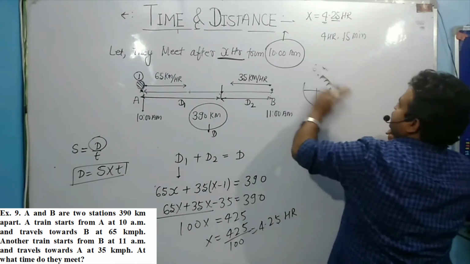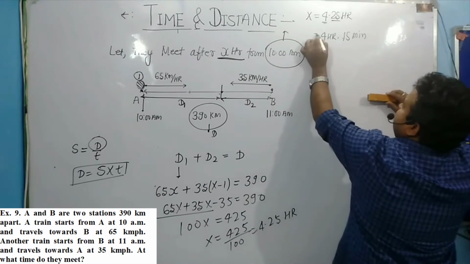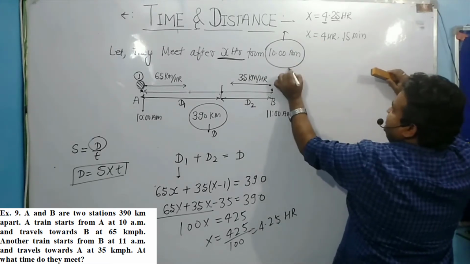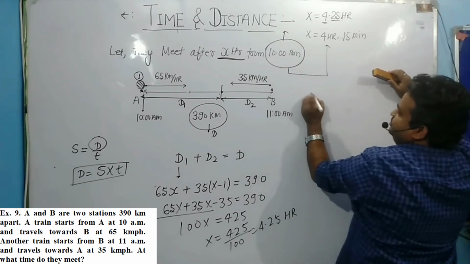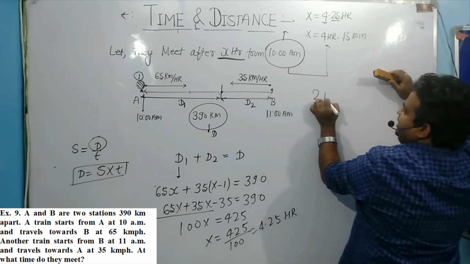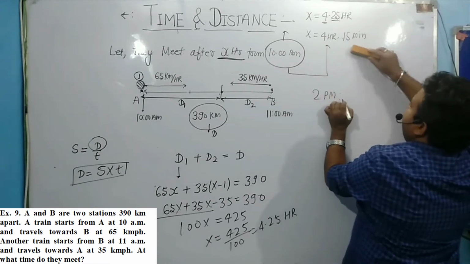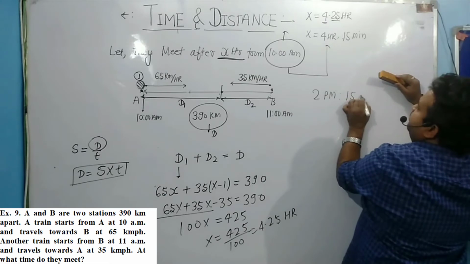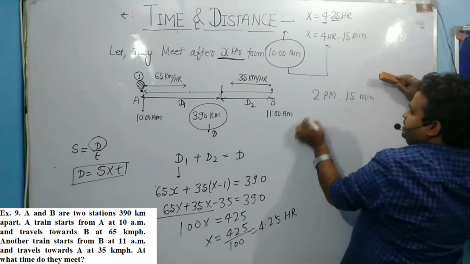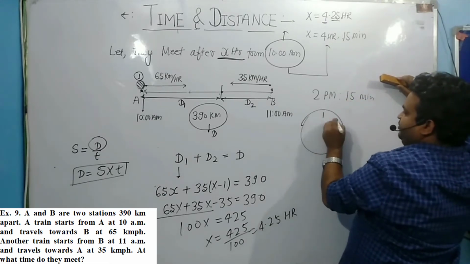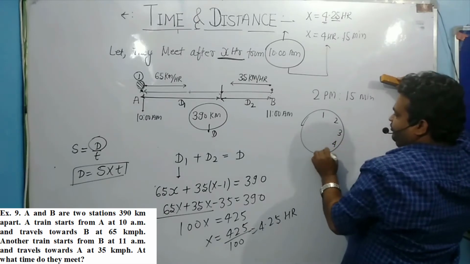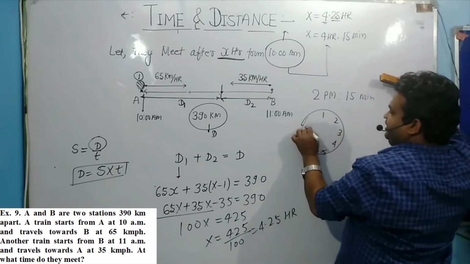15 minutes. So in 15 minutes they meet. 10 बजे start हुई है, 4 घंटे बाद कितना बजे आएगी घड़ी? तो हो जाएगा 2 PM and 15 minutes. It means the clock shows like this: 1 2 3 4 5 6 7 8 9 10.